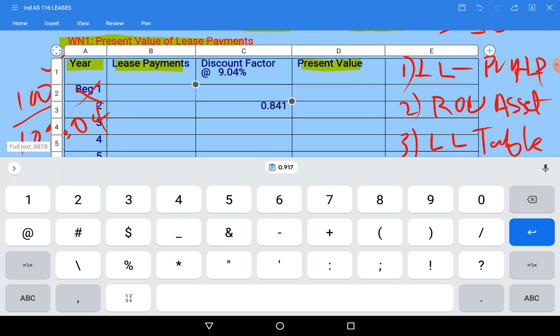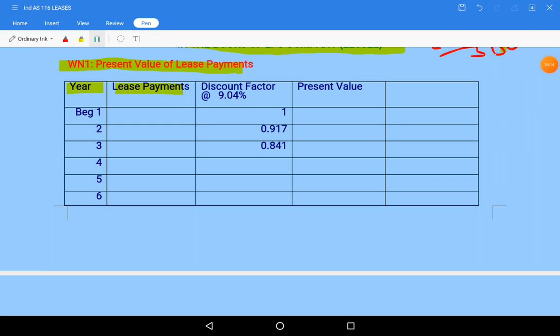While typing it is taking time, so I'll pause the video. So first year it is 1, second year it is 0.917, third year it is 0.841, fourth year it is 0.771, fifth year 0.707.